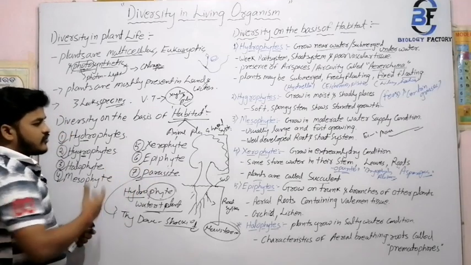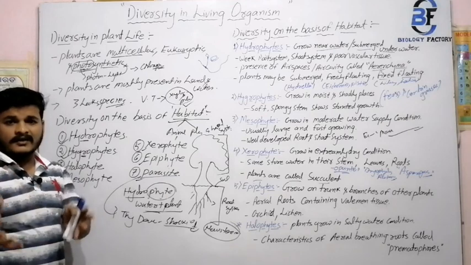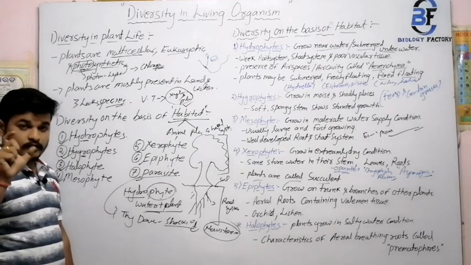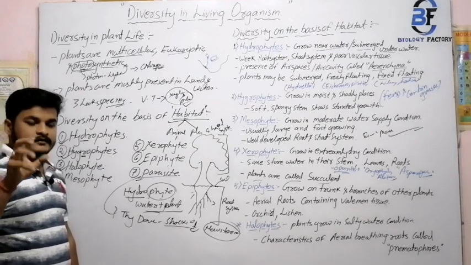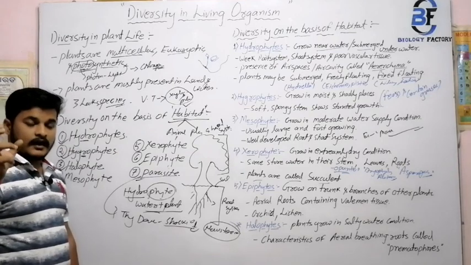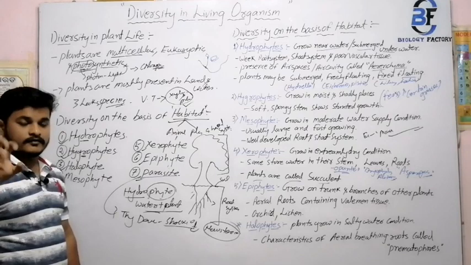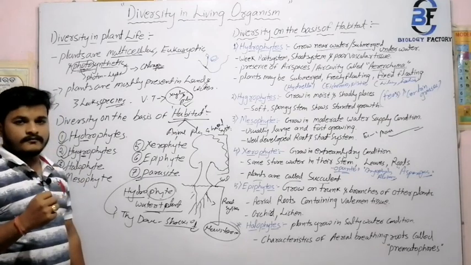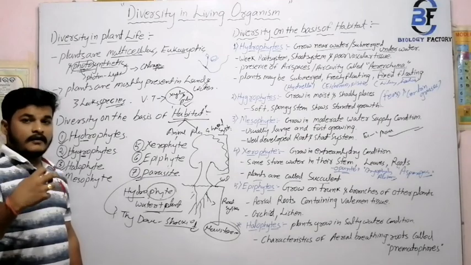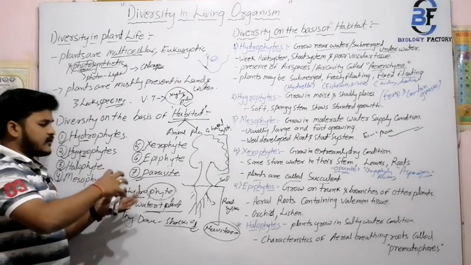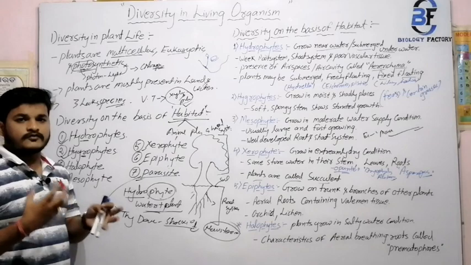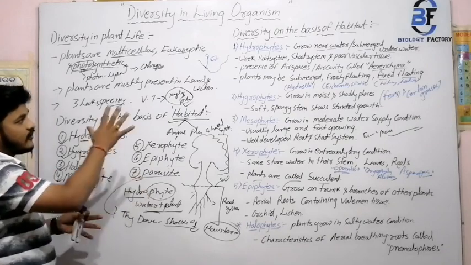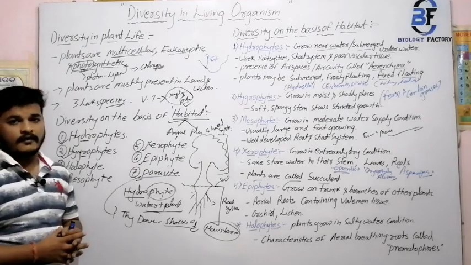Epiphytes means they grow on trunks and branches and have velamen tissue. The most important is velamen tissue, which is spongy, and from the spongy nature of this tissue it absorbs water, and with the help of this water they receive all the atmospheric conditions and grow. So this is the basic meaning of diversity on the basis of habitat.